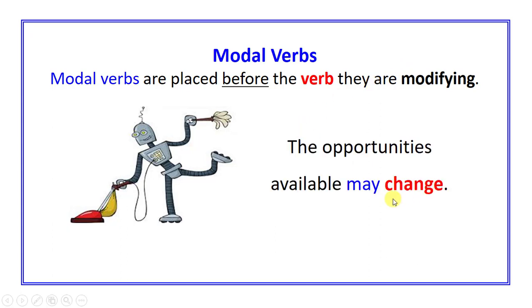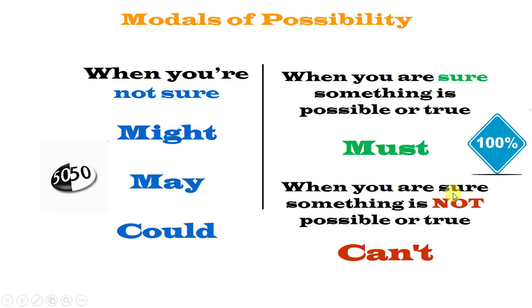We always need to have the verb in a base form after the modal verb. For example, the opportunities available may change. In "the opportunities available", that is the subject, then the modal verb, then the verb in a base form.